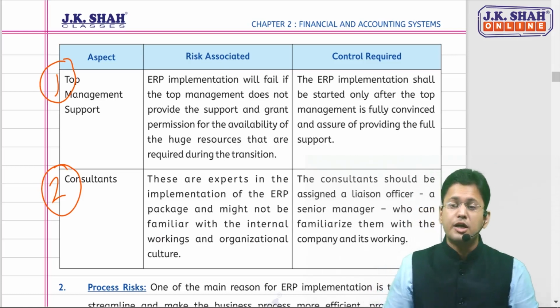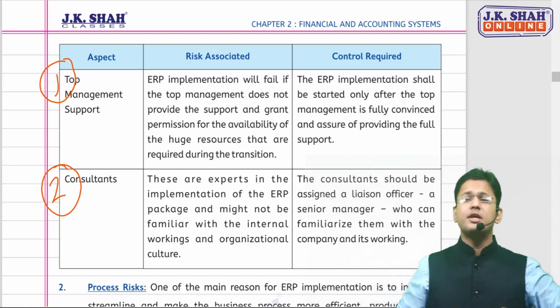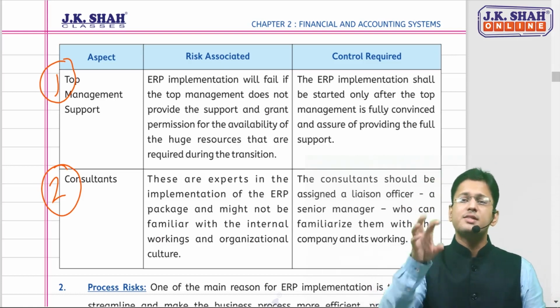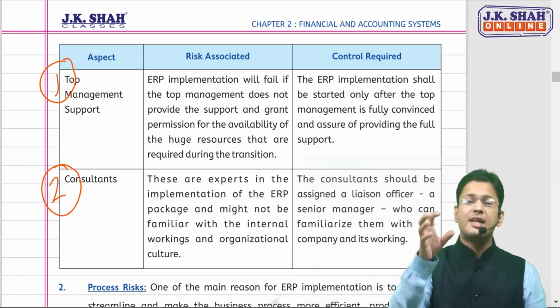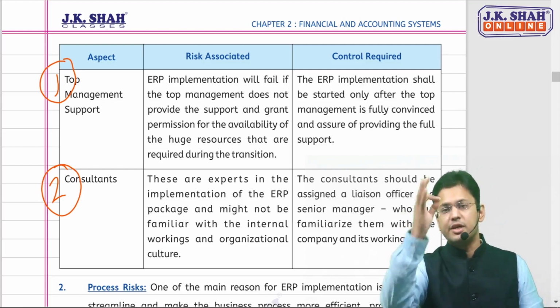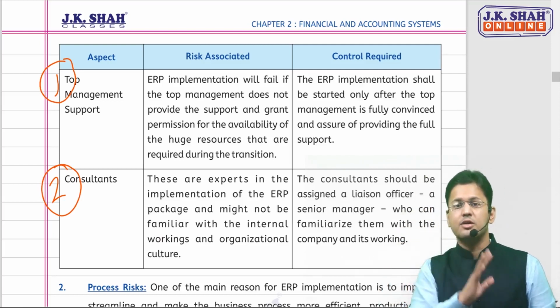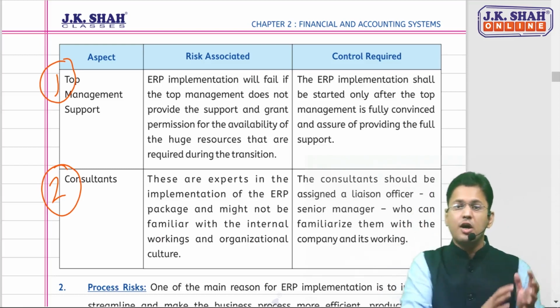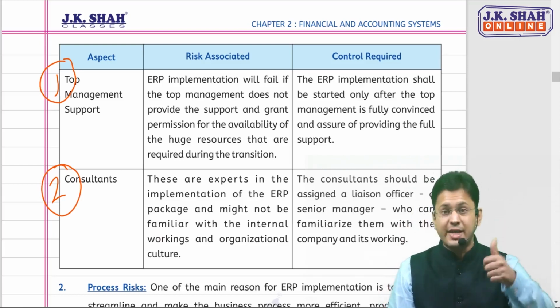So what should be the control here, sir? The control here is very simple. Appoint a senior manager of the organization as a liaising officer who can liaise with the consultant, who can tell the consultant, this is how our internal working goes, this is our culture, so that the consultant behaves accordingly. So this is the second person.